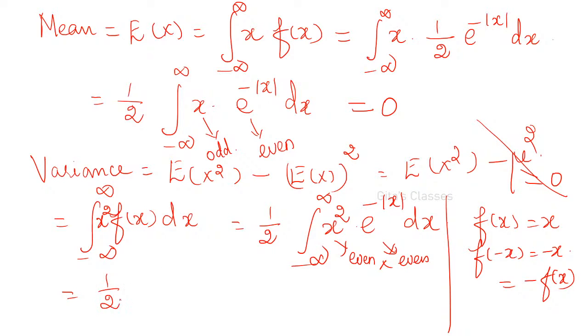Therefore 1 by 2 into the integral from minus infinity to plus infinity, twice, you can write this as 2 into the integral from 0 to infinity of x squared into e power minus x dx. I am replacing modulus because from 0 to infinity x is taking only positive values. Yes, got it? Yes, ma. Okay, so twice the integral from 0 to infinity of x squared into e power minus x dx, right? So 2 will get cancelled. Now you have to integrate this.